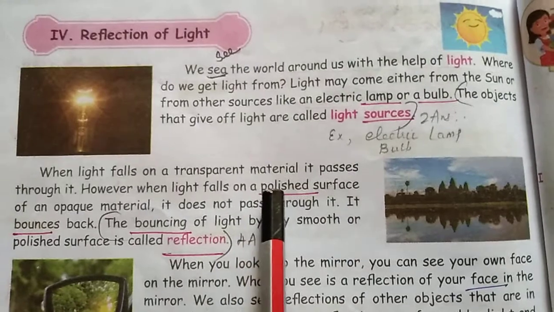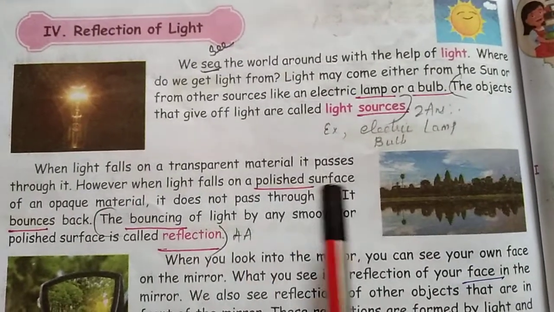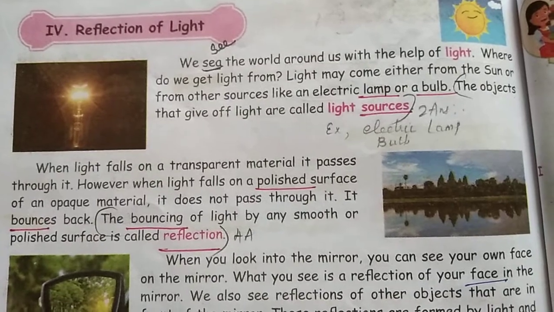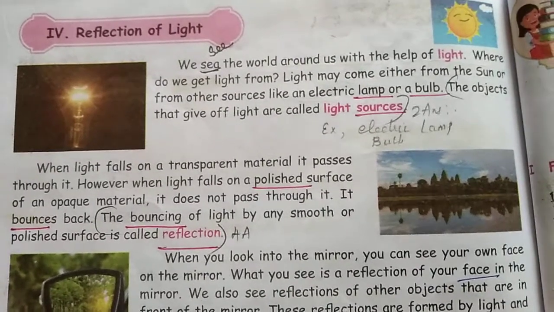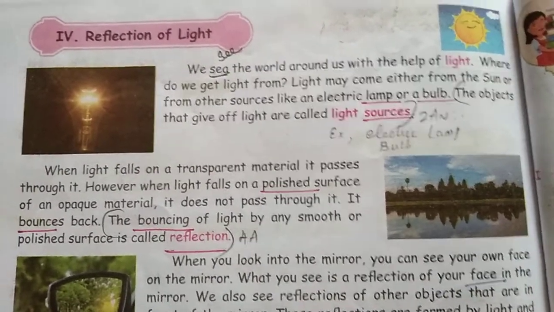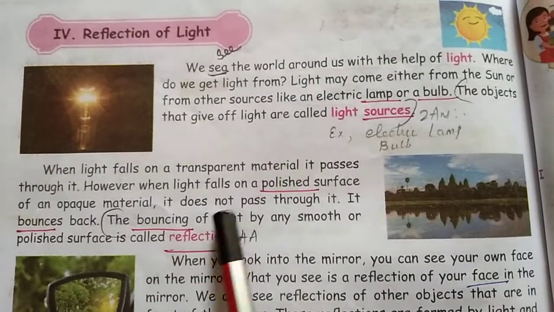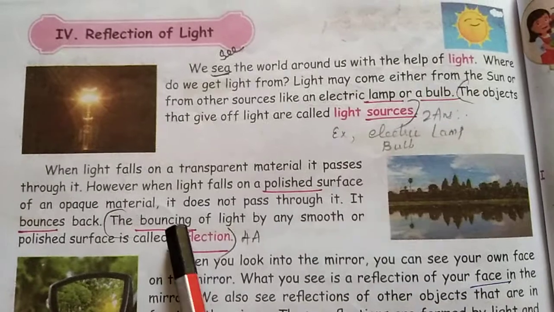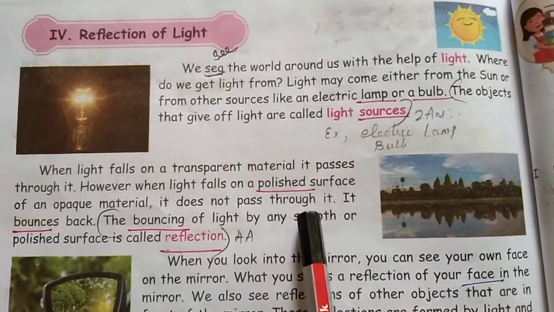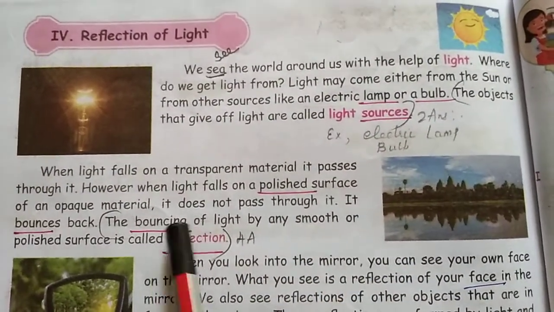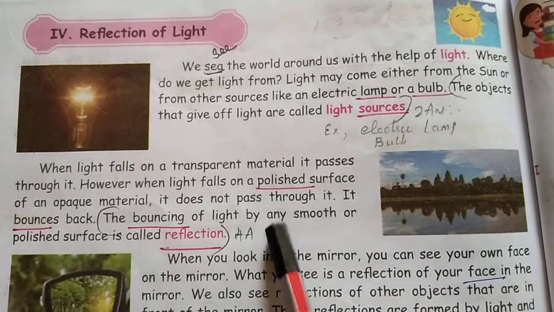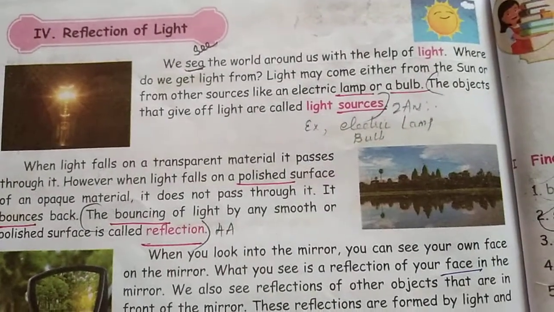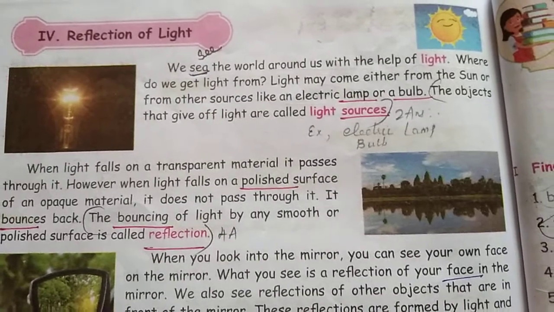In our childhood days we used a mirror in the sunlight to reflect it onto others' faces, like this. A mirror is an opaque object, so it will not allow the light through it. It bounces the light back. Bouncing means it reflects the light onto some other side, and that is reflection.